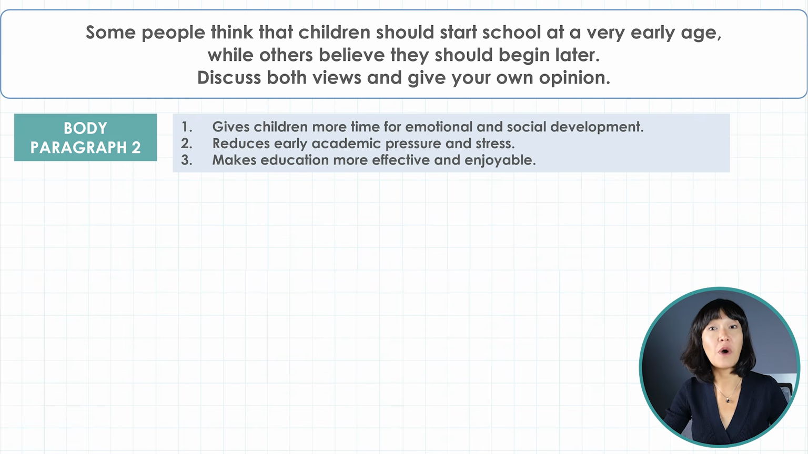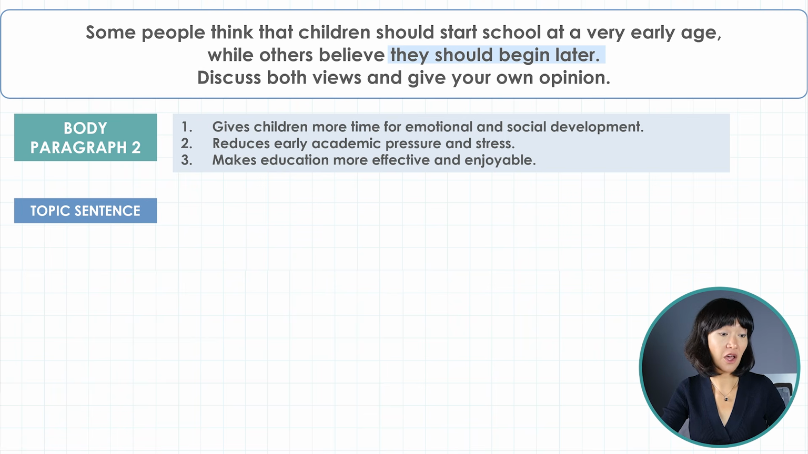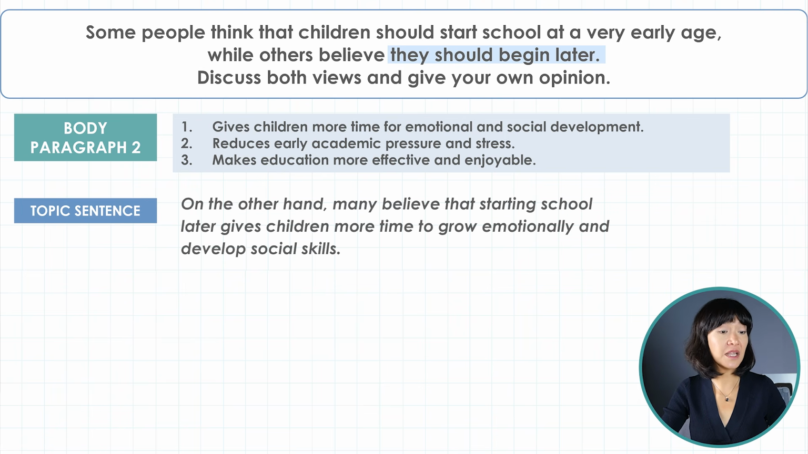So we've looked at why some people think children should start school early. What about the opposite view? And remember, this is the view we are supporting in this essay. So here is the topic sentence. On the other hand, many believe that starting school later gives children more time to grow emotionally and develop social skills. Notice the phrase on the other hand. It signals a clear shift in perspective, showing that we are moving to the second view.